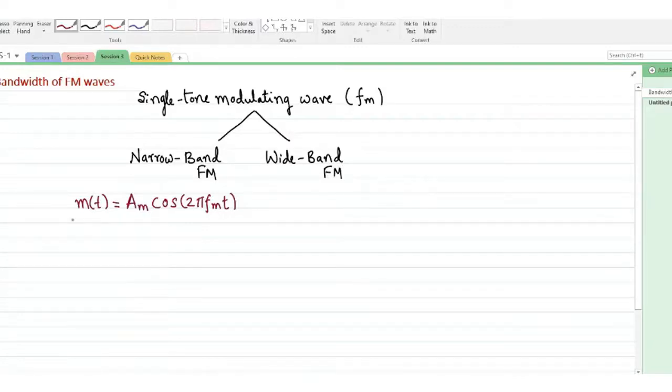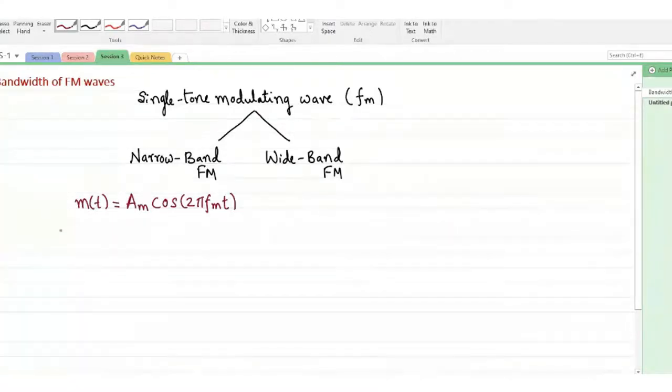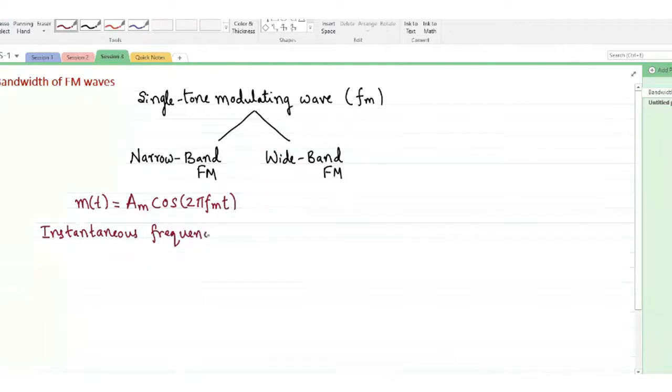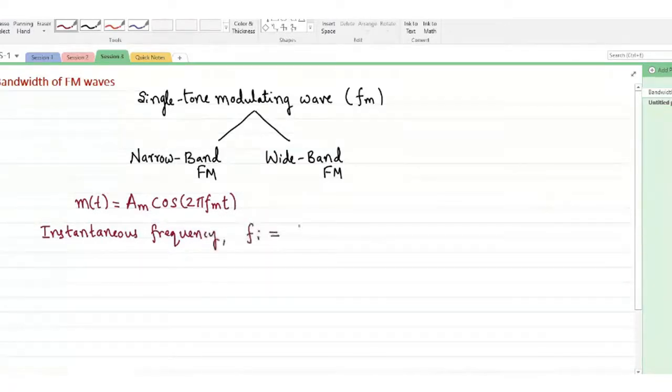So we know the instantaneous frequency of the resulting FM wave, that we have seen as an expression in the previous sessions, which is given as Fi equals Fc, which is the unmodulated carrier, plus we are going to vary the frequency with respect to the modulating signal, which is given as Kf times m of t, where Kf is a frequency sensitivity factor, a proportionality constant.